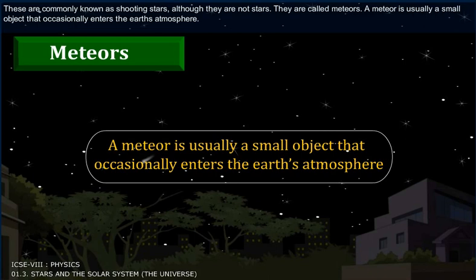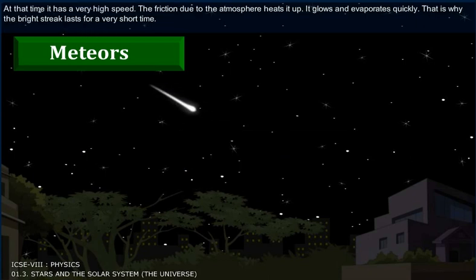A meteor is usually a small object that occasionally enters the Earth's atmosphere. At that time, it has very high speed. The friction due to the atmosphere heats it up. It glows and evaporates quickly. That is why the bright streak lasts for a very short time.